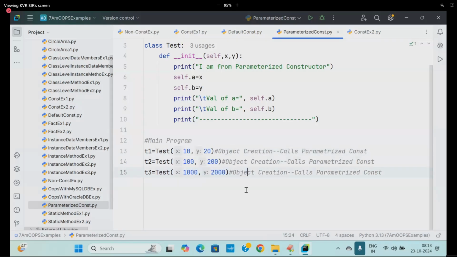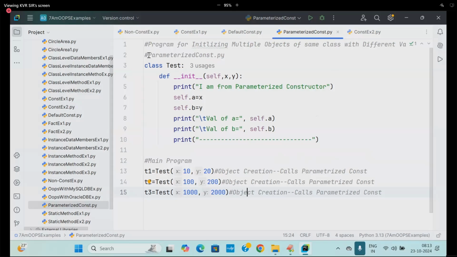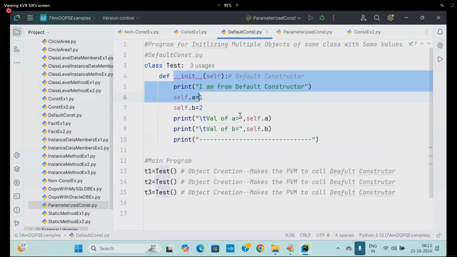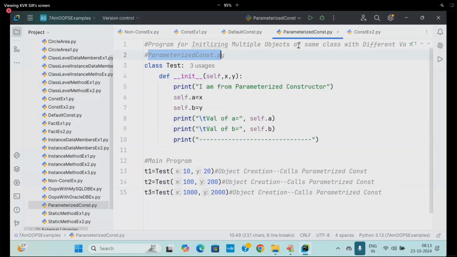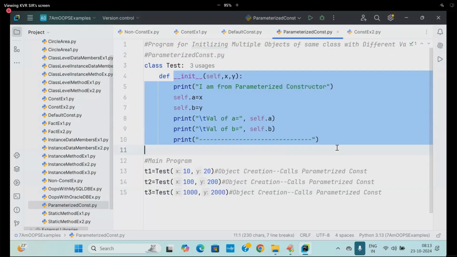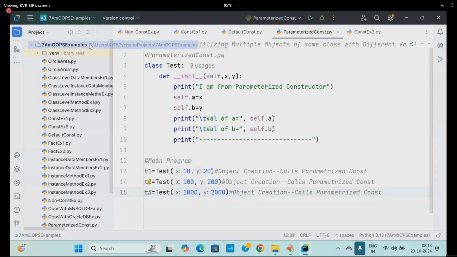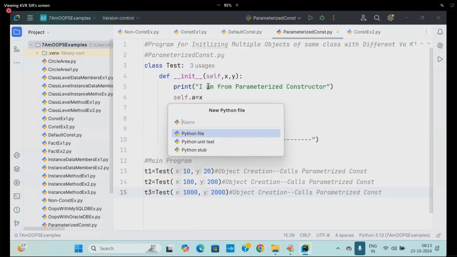Are you following me? Now, what is this constructor here? Separately I wrote it: in one program I wrote a default constructor, in one program I wrote a parameterized constructor. Now I am combining both of them. Be careful. Online students, I hope you are comfortable. Come to the next one: default and parameterized constructor.